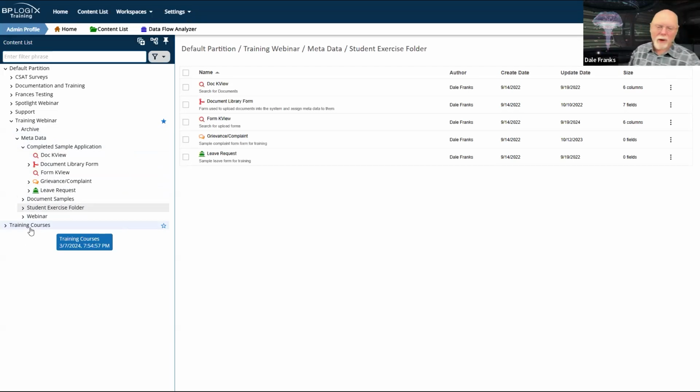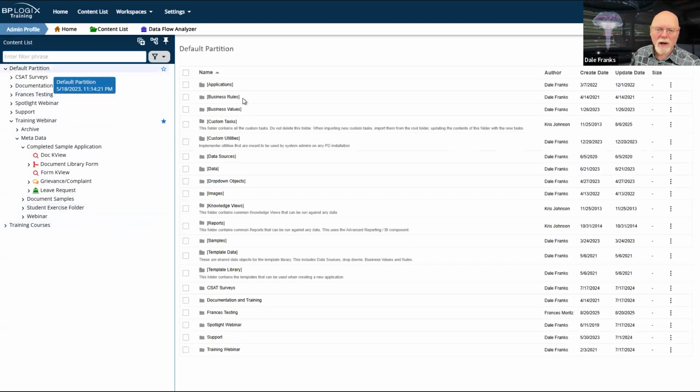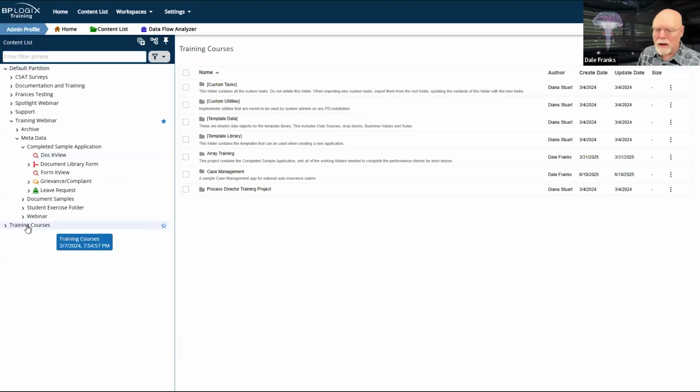Now, the second way that we can do it is through partitions. So I have this default partition here, which has all of my standard things that we usually see from week to week. But I also have a different folder that I use specifically for creating training courses. And I said folder, it's a partition. So I have a training courses partition. It's not related to the other partition. And of course, that's the downside of partitions. They're just not related to other partitions.